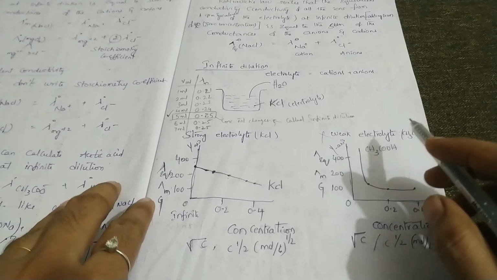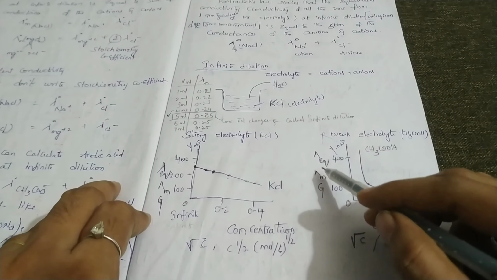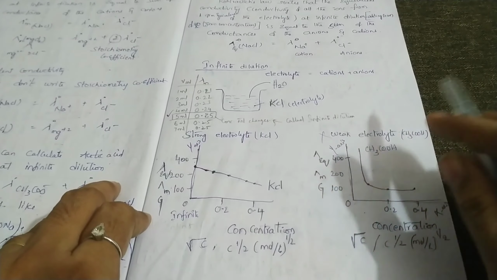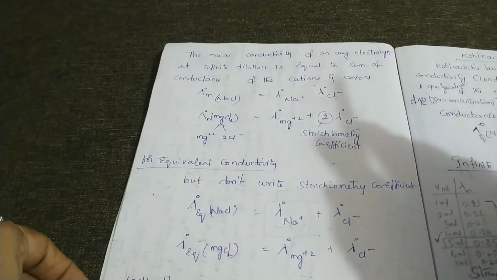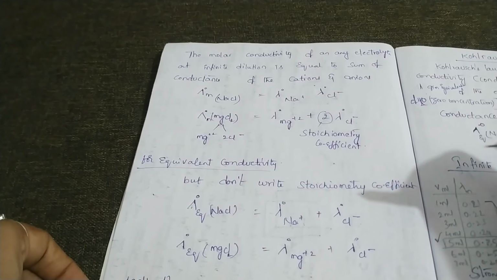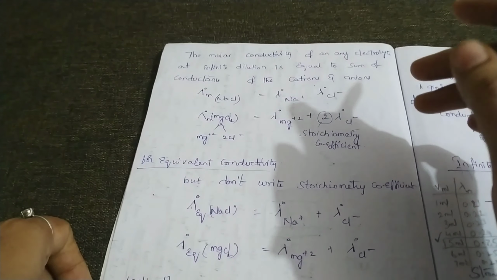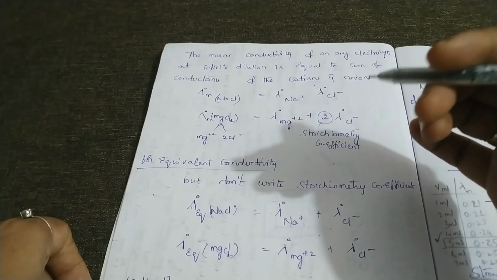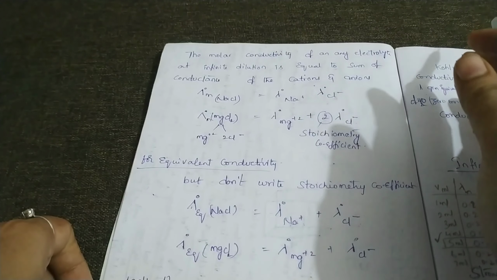Graphically, determining equivalent conductivity, molar conductivity and conductance is not possible for weak electrolytes. So we use Kohlrausch law to calculate them. Graphically, for a strong electrolyte at infinite dilution, we can determine the molar conductivity, equivalent conductivity and conductance.